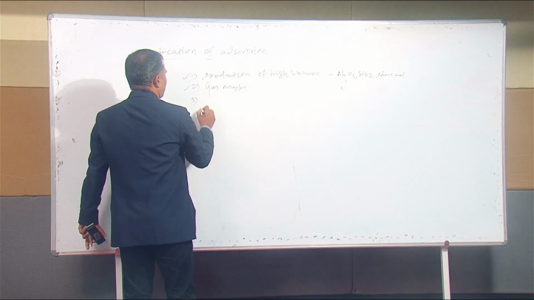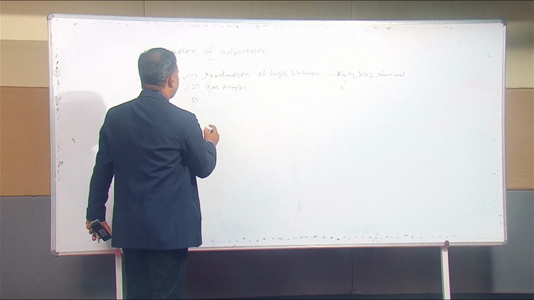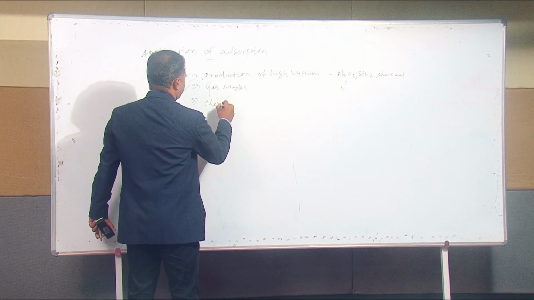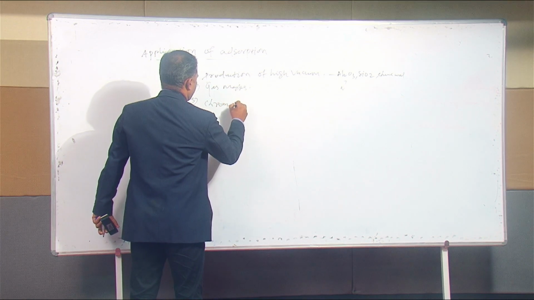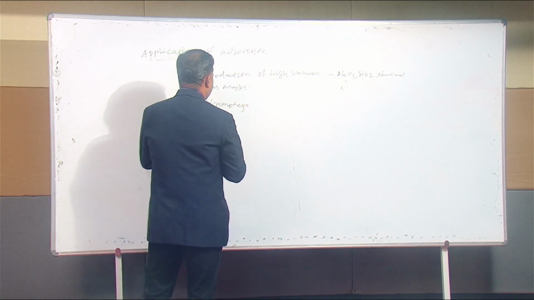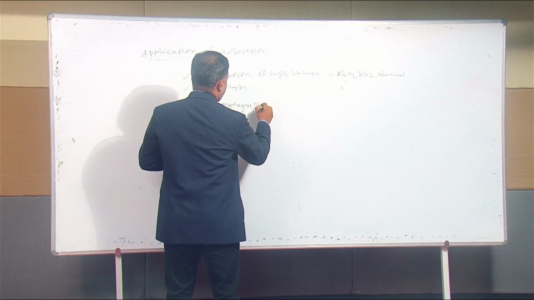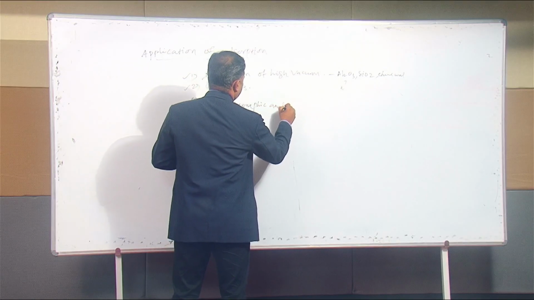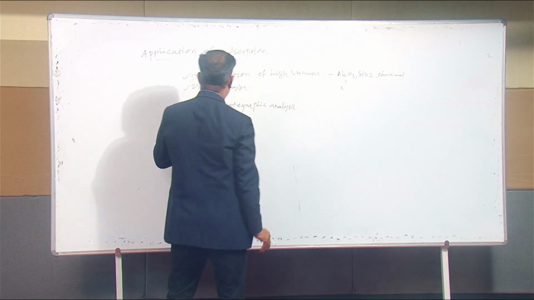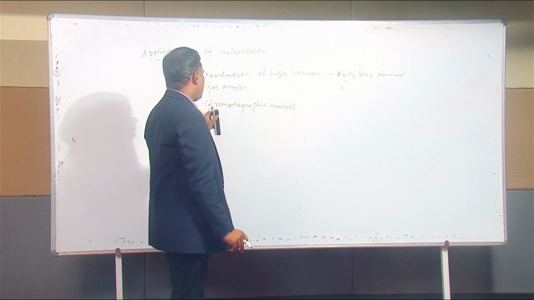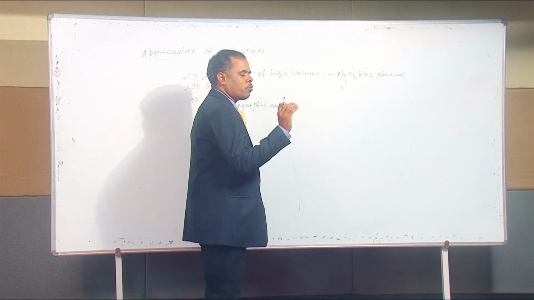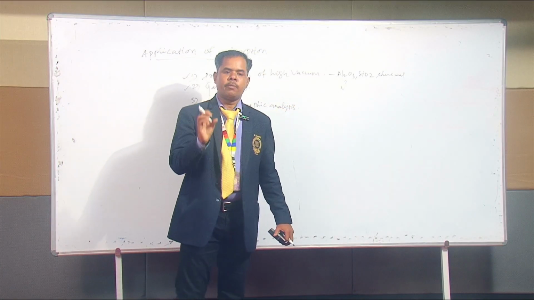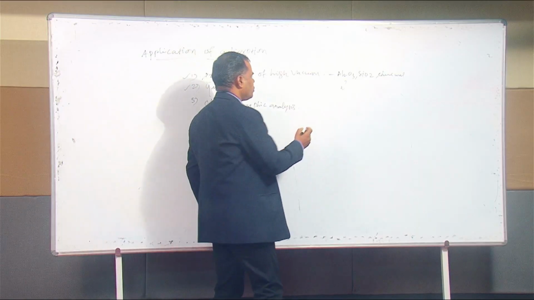Third one, the adsorption process is mainly used in chromatographic analysis. This technique is used to separate small quantities of organic mixtures or coloring matters present in that mixture.